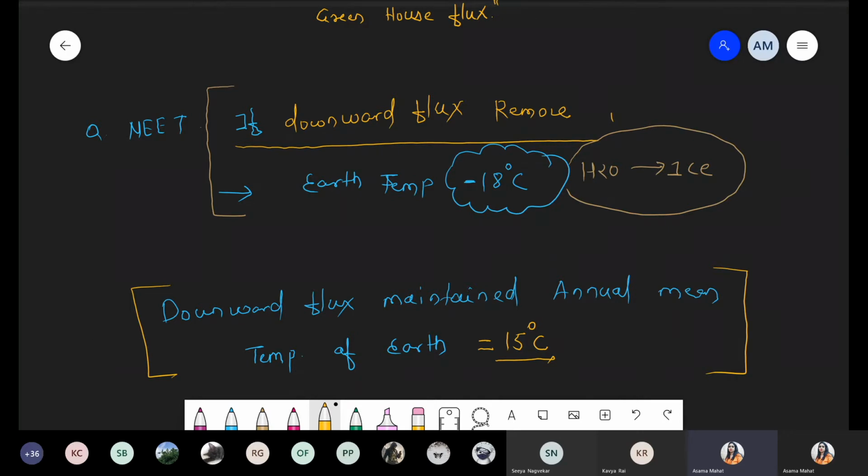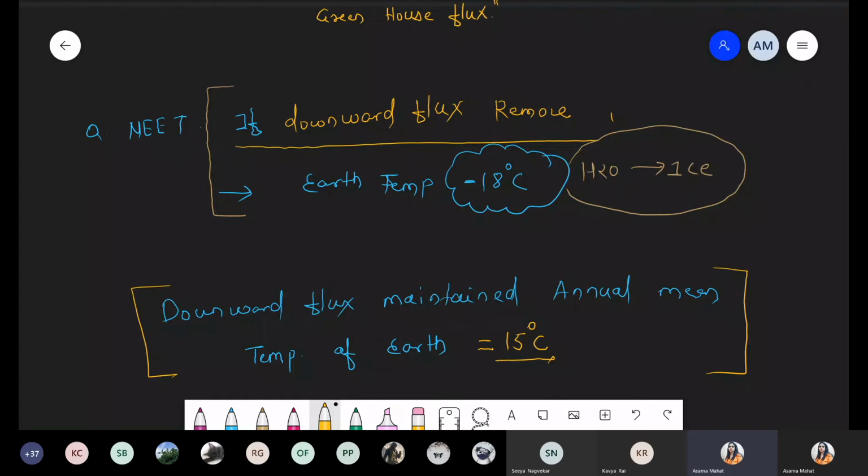So you know how to find the mean value. Add everything and divide by how many zones are present. So you will get the exact answer. That's why the annual mean temperature on the earth is normally 15 degrees Celsius, not for any particular area. How is this maintained? Due to only one component, that is the greenhouse flux or the downward flux. That 15 degrees Celsius gives the warming effect to the earth surface. So the greenhouse flux plays a very important role in maintaining the temperature of the earth surface, right?